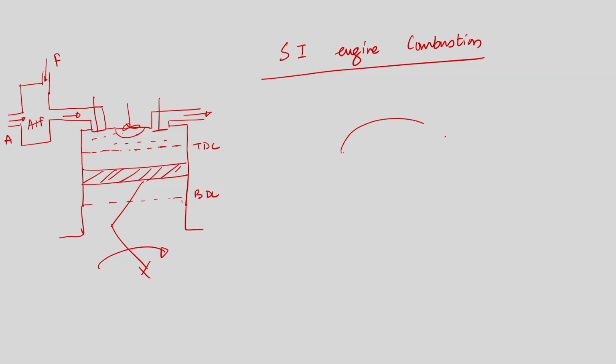If I now consider this is the combustion chamber and this is the spark plug, the compressed charge is there in the clearance volume. A flame will be developed in the region very close to the spark plug because of the combustion.